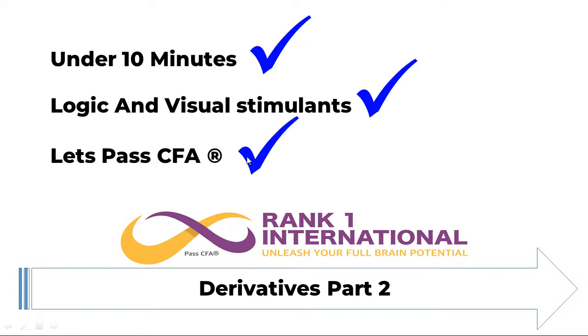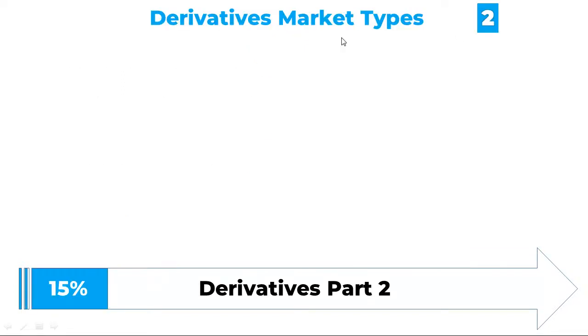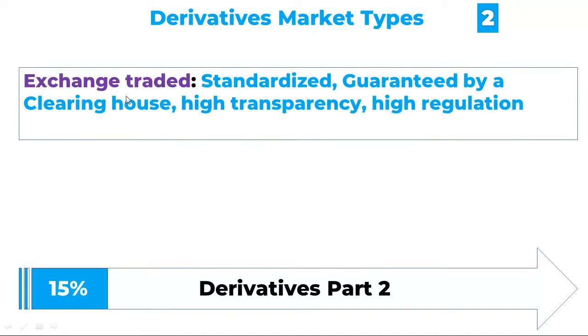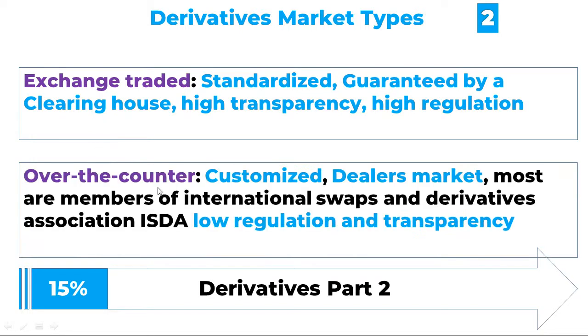Let's pass CFA. We have two derivatives market types: exchange traded, standardized, guaranteed by a clearing house, high transparency, high regulation, with daily settlement. Over the counter, customized, dealers market, most are members of the International Swaps and Derivatives Association, low regulation and low transparency. The blue is the most important part.